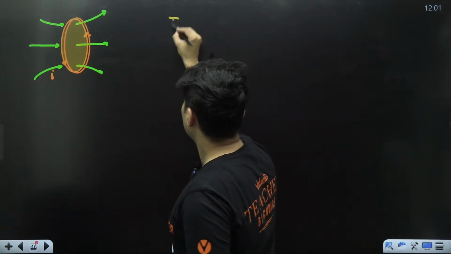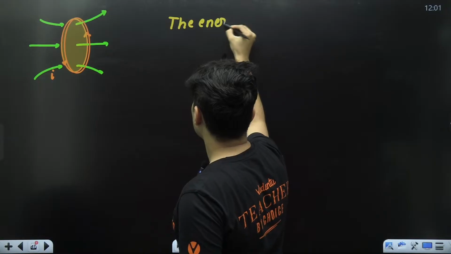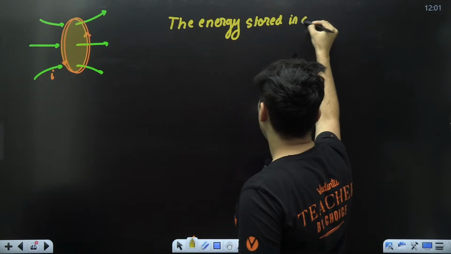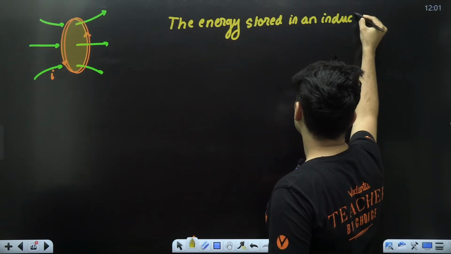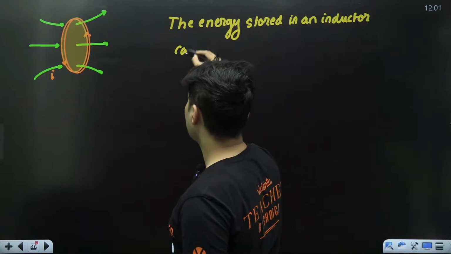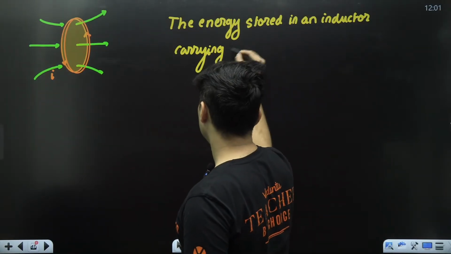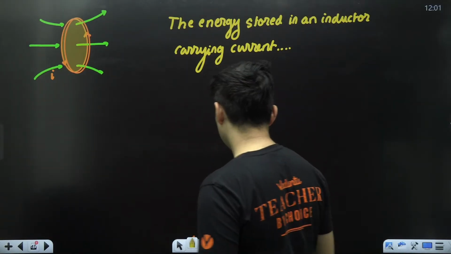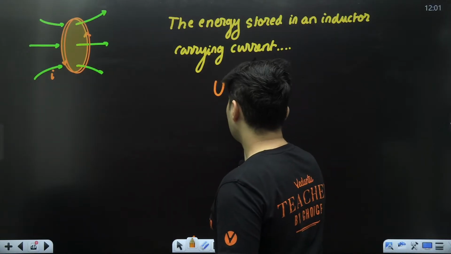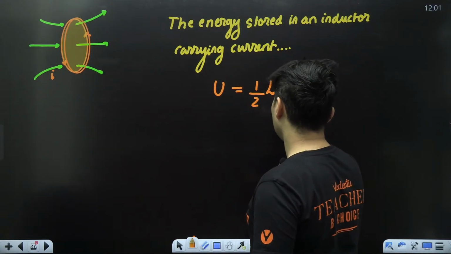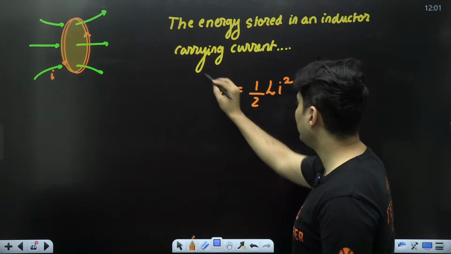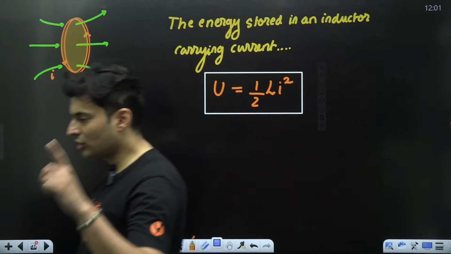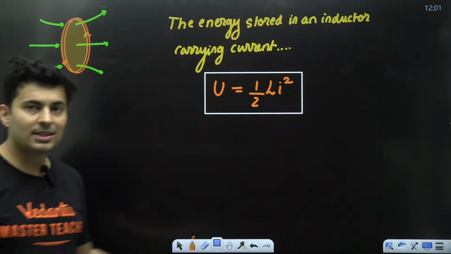The energy stored in an inductor carrying current is given by half inductance into current square. Very important formula. Half Li square is the energy which is stored inside that inductor.